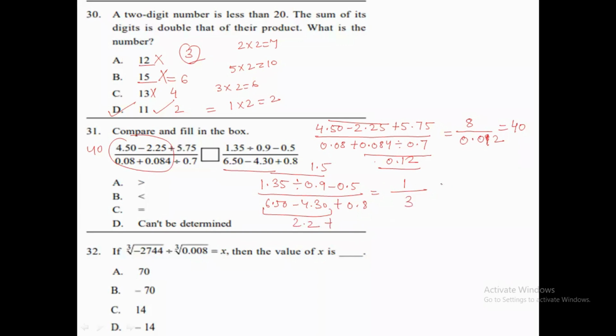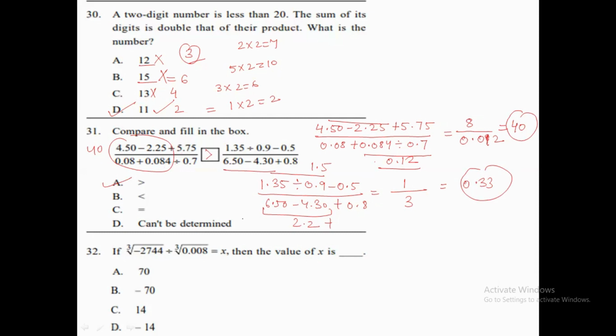So when we divide 1 by 3, we get 0.33 something. Now on this side we are getting 40 and on this side 0.33 something. Which sign should be there? Option A, because this side is greater than that side. Understood? So for question number 31, option A is our correct answer.